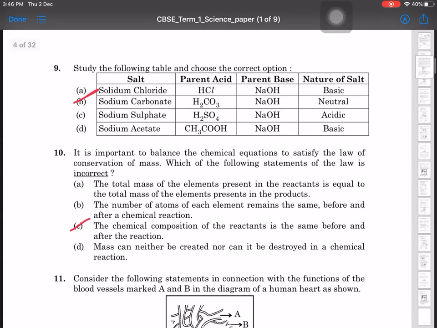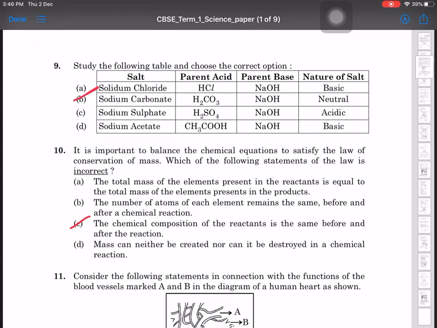Question number 9th, study the following table and choose the correct option. So it's B option, H2CO3, NaOH, it will be neutral. Acid, parent acid and parent base, it will be neutral. Because it is a weak acid and strong base is there. HCl, NaOH, basic. Study the following, choose the correct option. So in this some confusion may be there because HCl and NaOH will be neutral, nature of salt will be neutral, but both are strong acid. So might be A answer will be there.